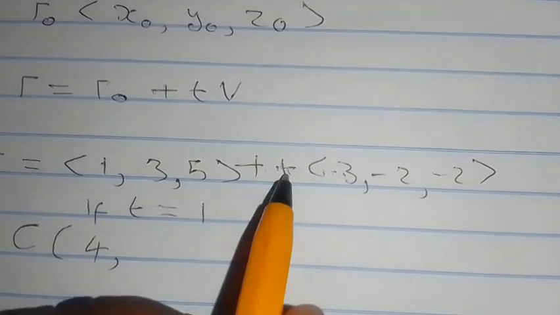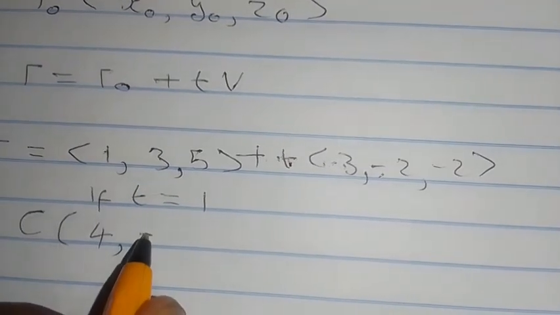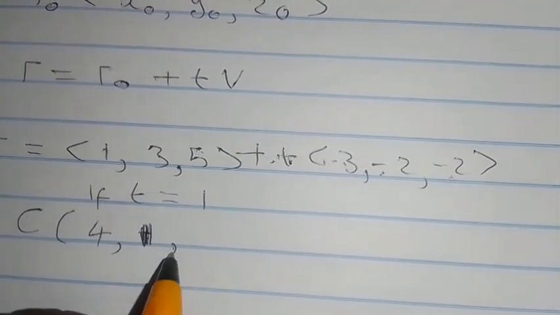And 1 multiplied by minus 2 is minus 2, and you add it to 3, then you have 1. And 1 multiplied by minus 2 is minus 2, and you add it to 5, and you have 3, which is just point B.